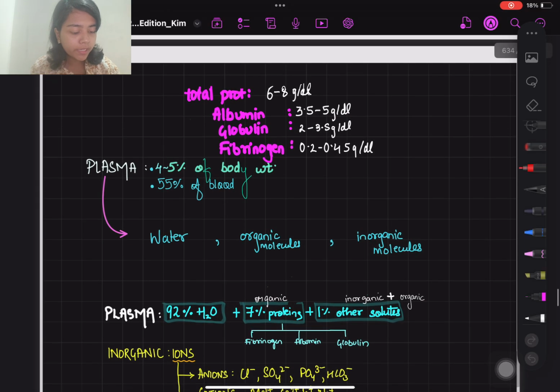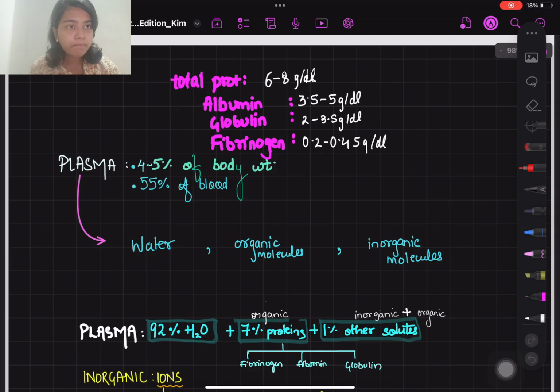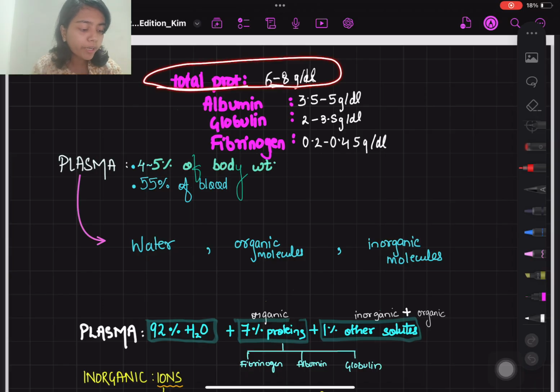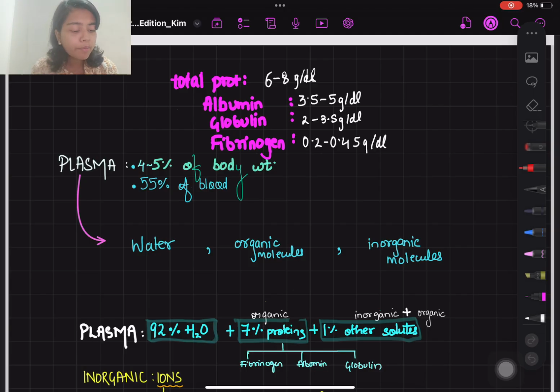So first of all, beginning with plasma and plasma proteins. Okay, so in plasma there are proteins which are albumin, globulin, fibrinogen. I just want you to remember these values because these are also important with respect to your biochemistry practicals. You have to remember how much total protein is present in the body. It is 6 to 8 grams per dl. As you can see, among albumin, globulin, fibrinogen, which are your plasma proteins, maximum is albumin, which is 3.5 to 5 grams per dl. Then is globulin, which is 2 to 3.5.